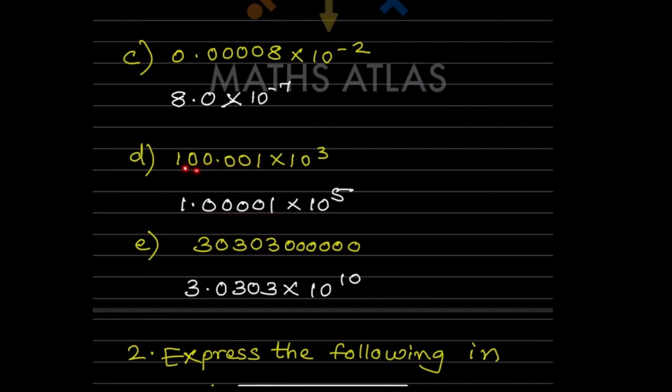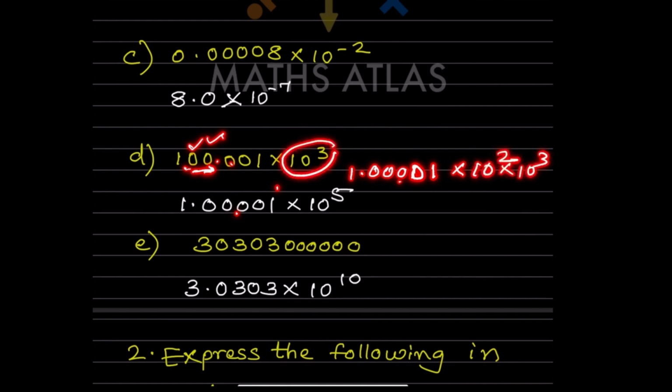After the decimal, because here these are 2, so we are going to write here 1.0001, that will be 4 zeros and 1, into 10 raised to 2, and this is 10 raised to 3. So that will be what? 1.00001, and when the base is the same, we are going to add the exponents, so that will be 10 raised to 5. So this is the answer.